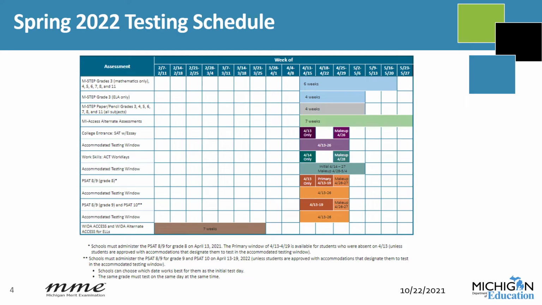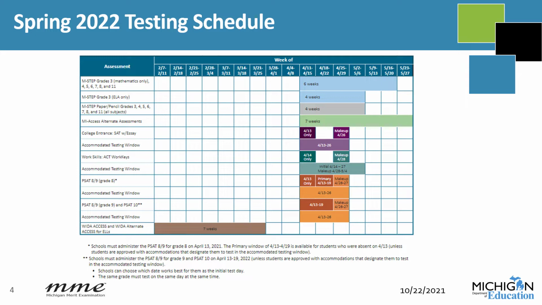This slide displays the spring 2022 testing schedule for all three assessments included in the Michigan Merit Exam. Primary and makeup dates are shown. This schedule is helpful for those testing English learner students with WIDA Access or WIDA Alternate Access and students taking one of the My Access assessments. The schedule is located on the MME and PSAT web pages under General Information.